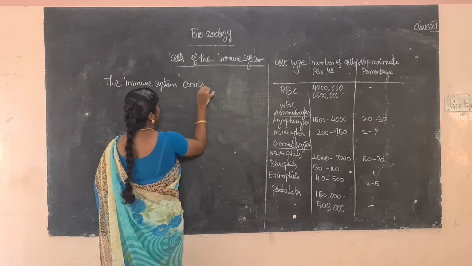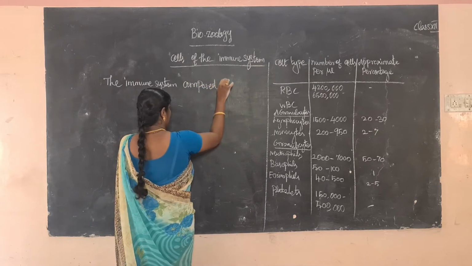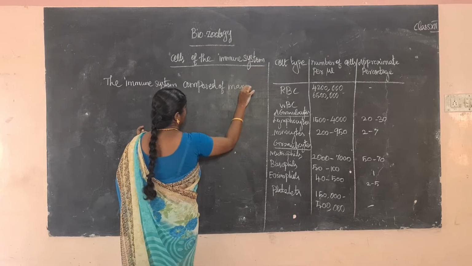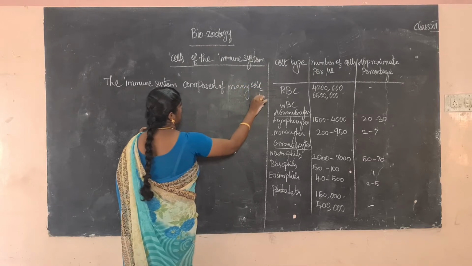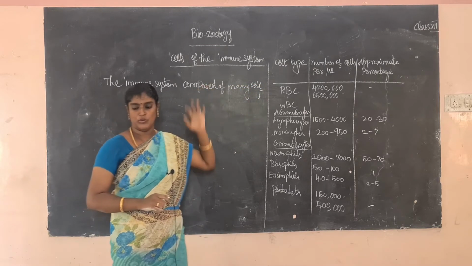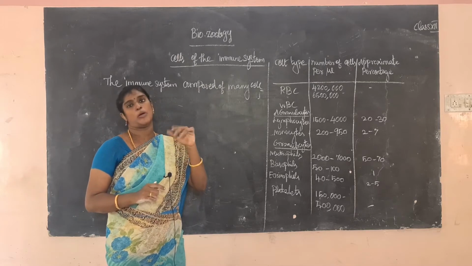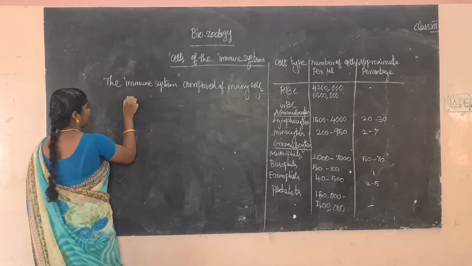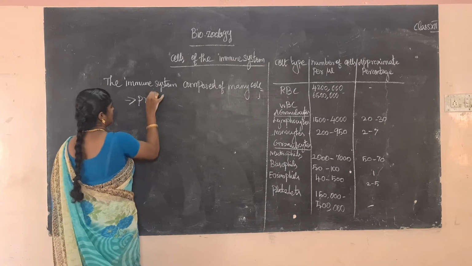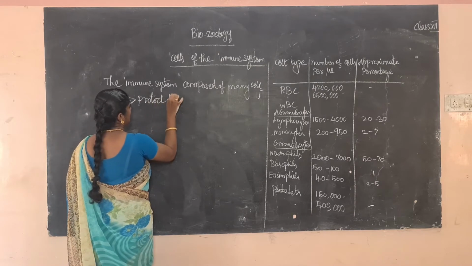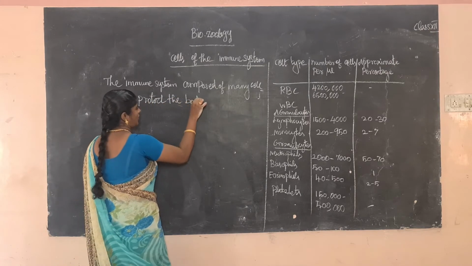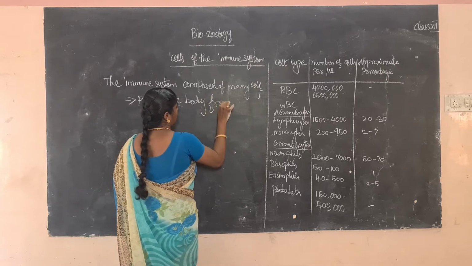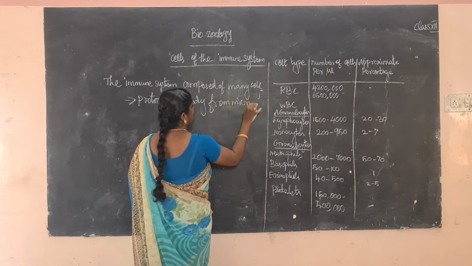What is the use of the immune cells? Immune cells protect the body from microbial infection.